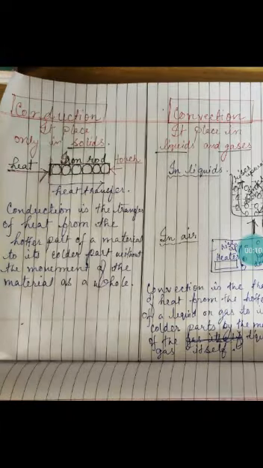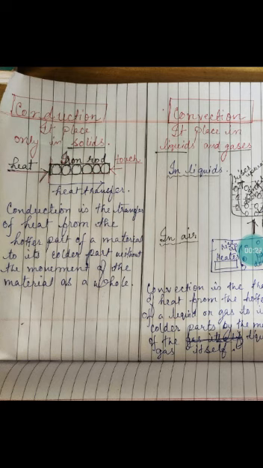Now we will go into details about what is conduction, what is convection and radiation. So, conduction. As we know, conduction takes place only in solids. So, for example, let us take an iron rod. So, iron rod is what? It is a solid. So, it has got a definite shape.